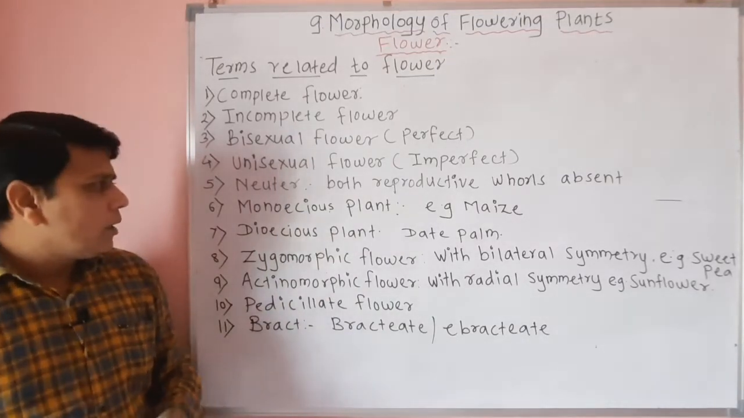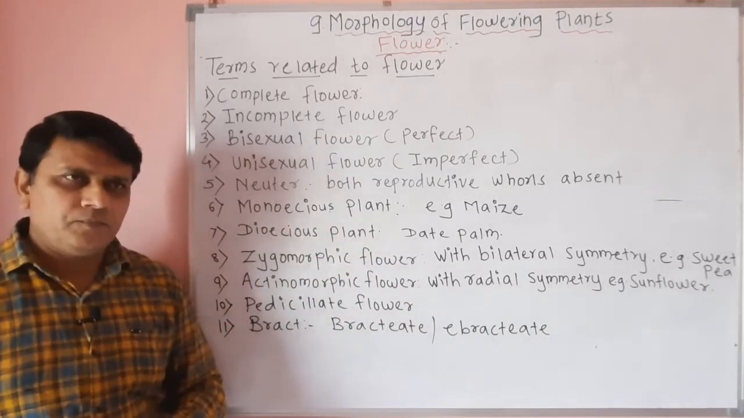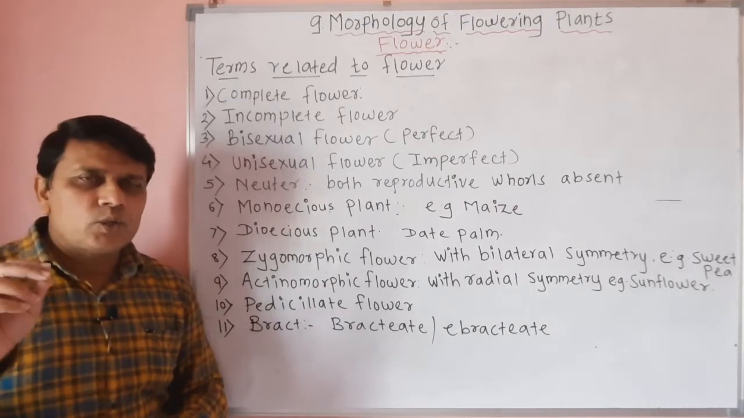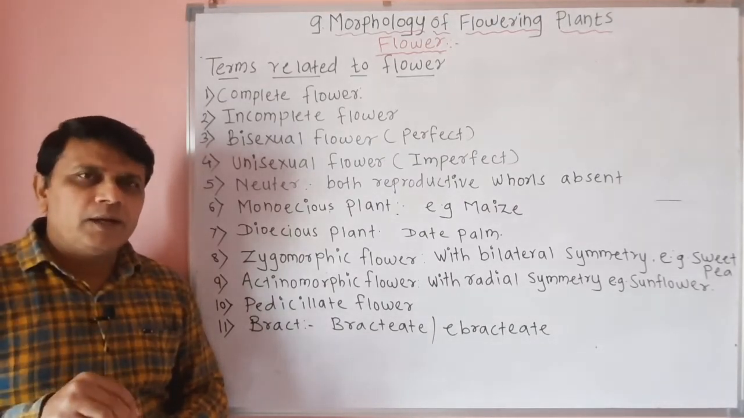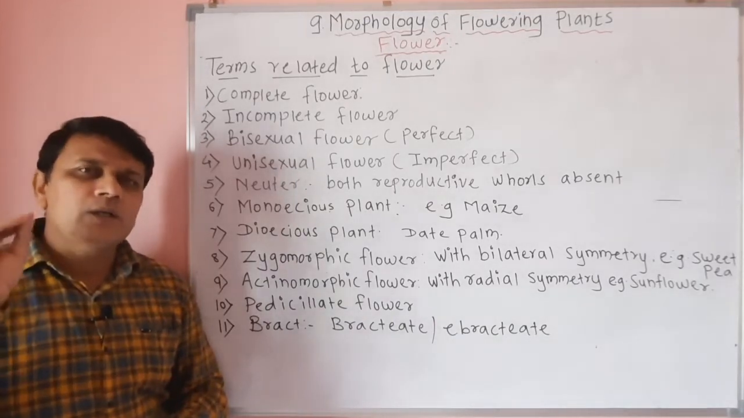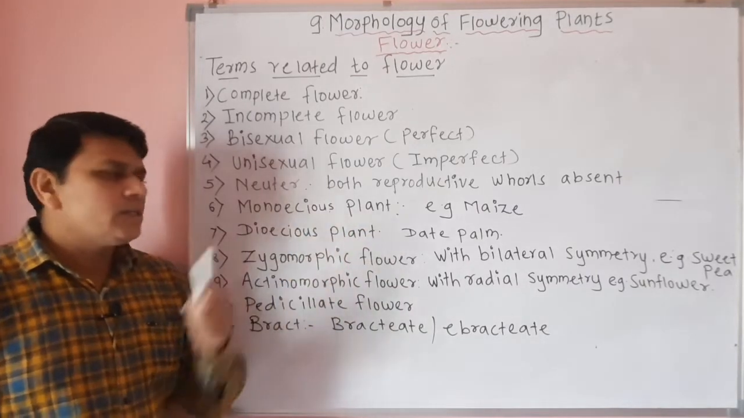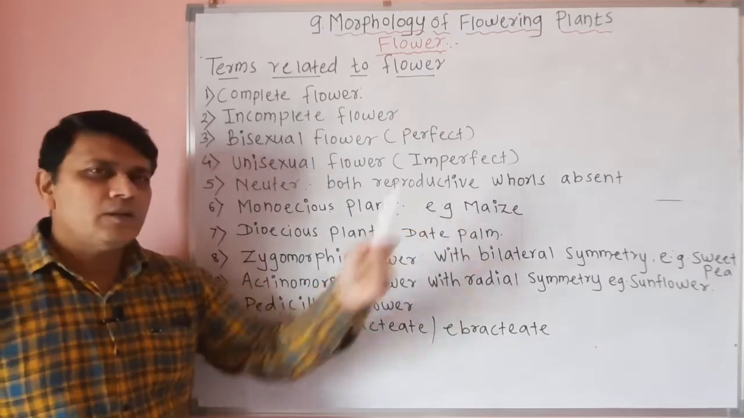Then plants may be monoecious. Monoecious means the plant which shows development of both the flowers, that is male flowers and female flowers, on the same plant. Such plants are called monoecious plants. An example of it is maize.